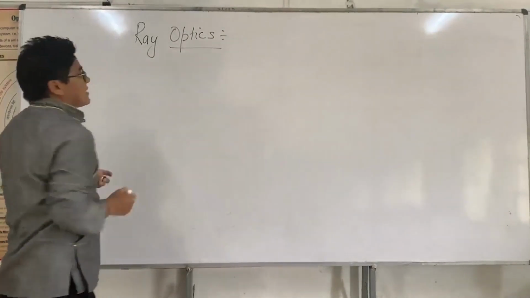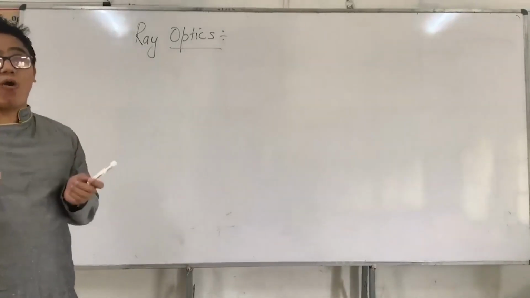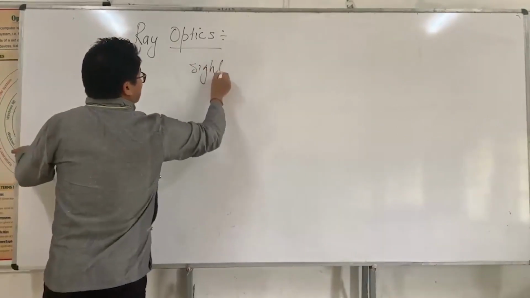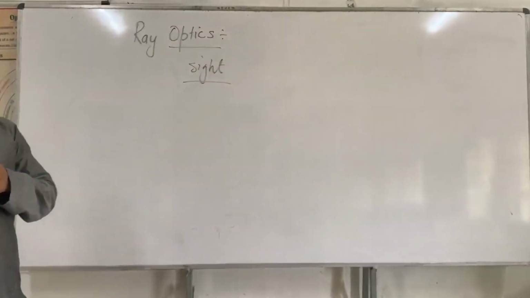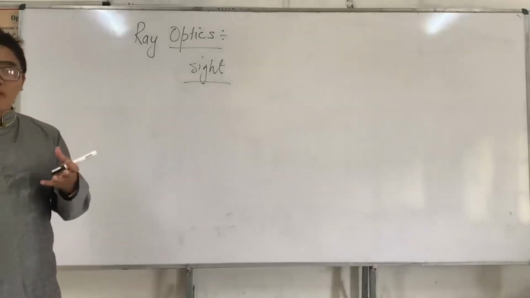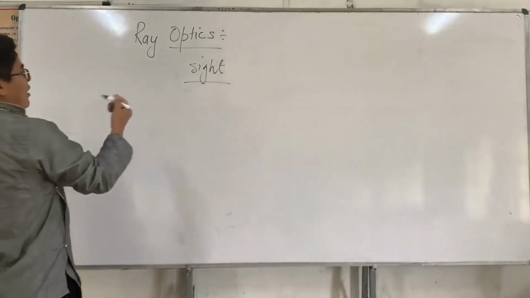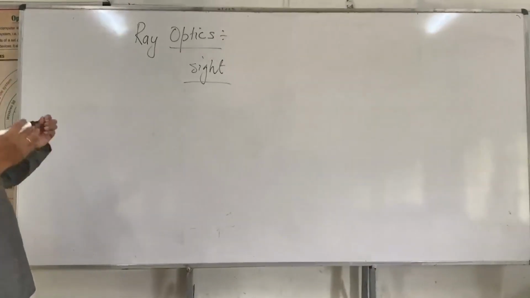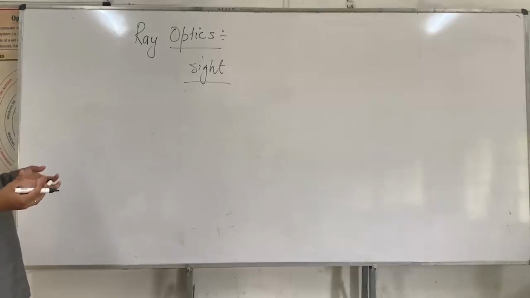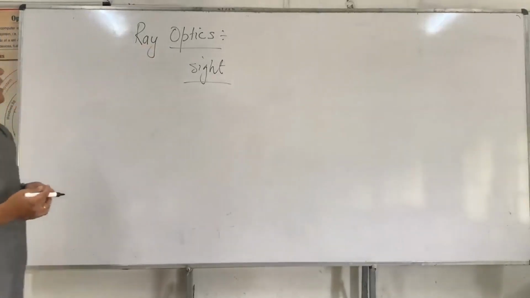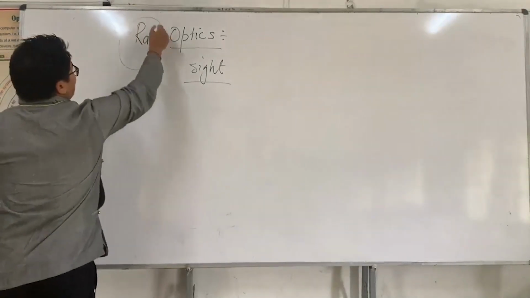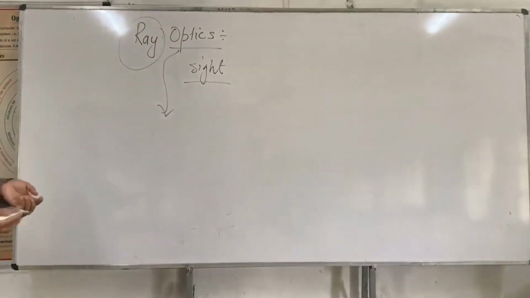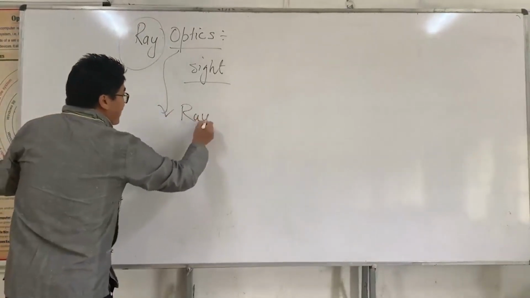Let's say optics. Optics is the scientific study about sight, which means it is related to light. Without light, we cannot see. So in this chapter, we are going to see optics in terms of rays. Normally I say optics can be in the form of ray optics.